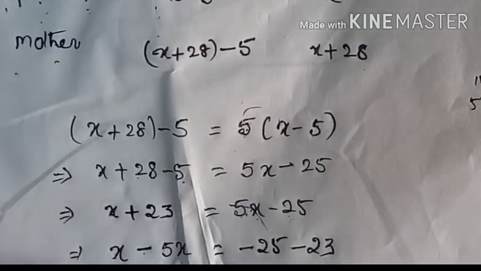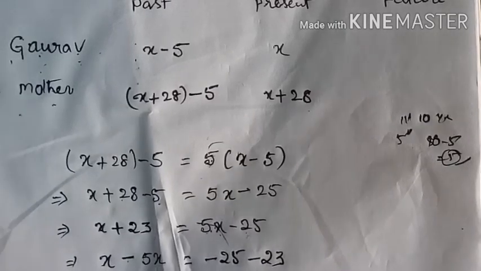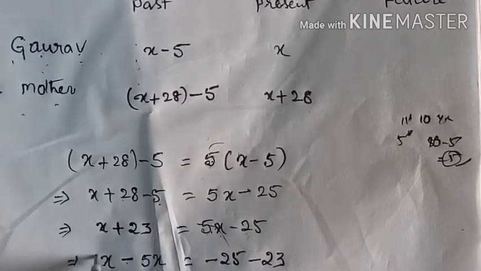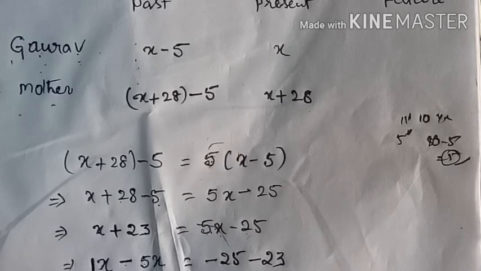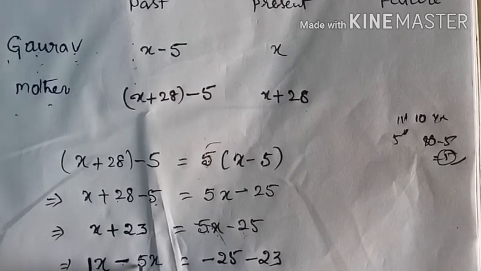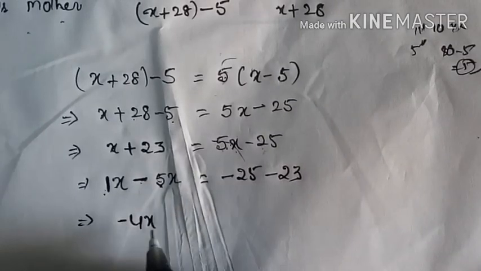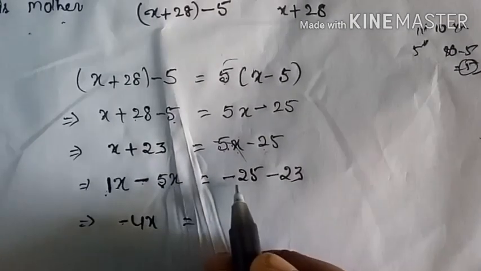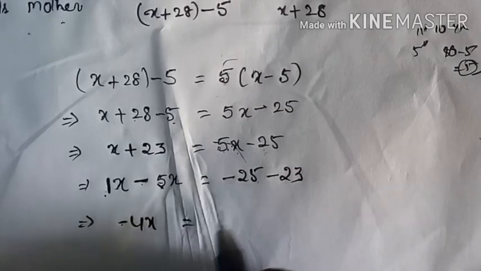Clear? Now x, what is the difference? x is 1x, 5x. The difference is, minus means difference. So that is equal to 4x. But which one is the greatest, 1 or 5? 5 is the greater number. That means I kept negative. Is equal to, now minus 25 minus 23.